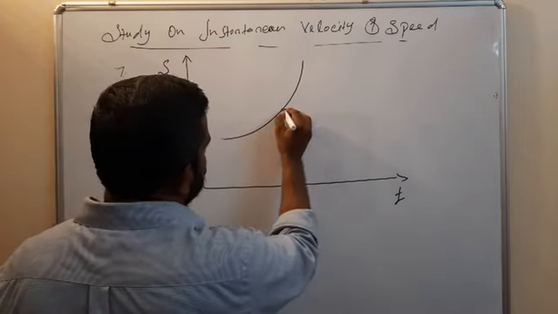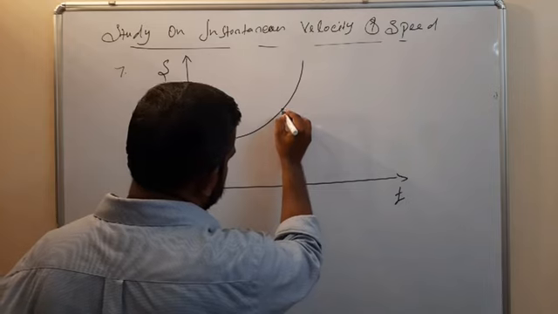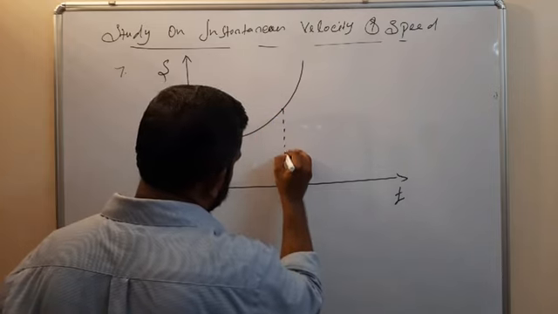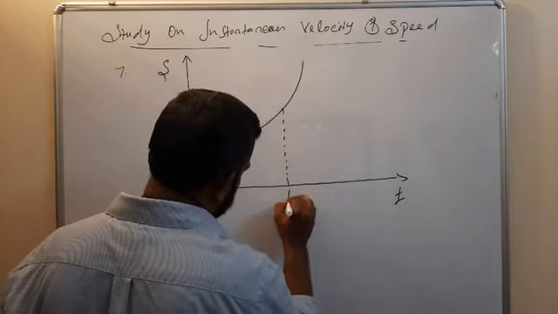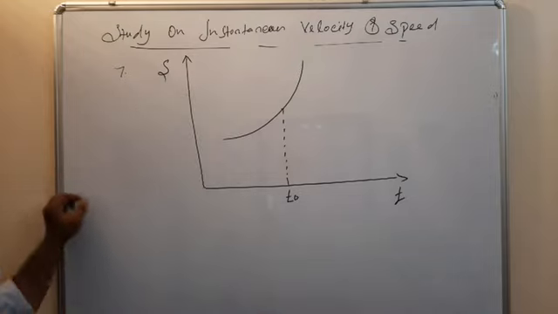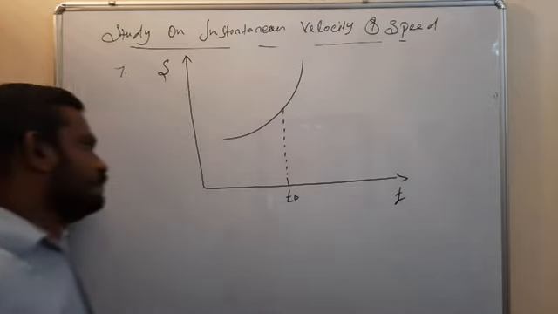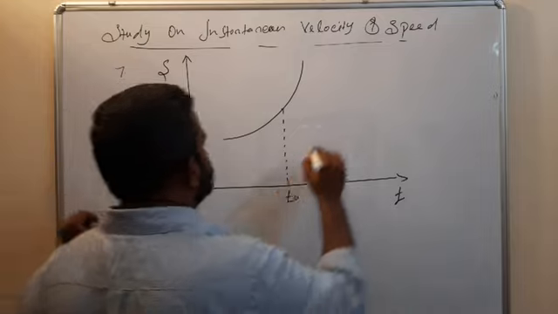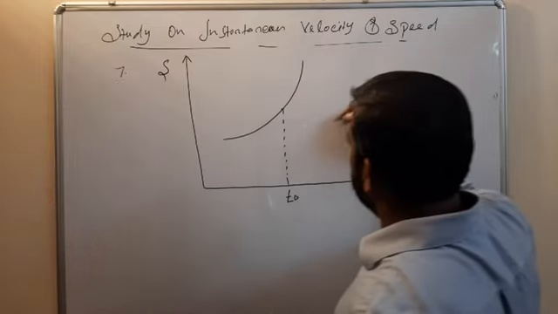So the instantaneous velocity at the time t0. So how will you find out t0?